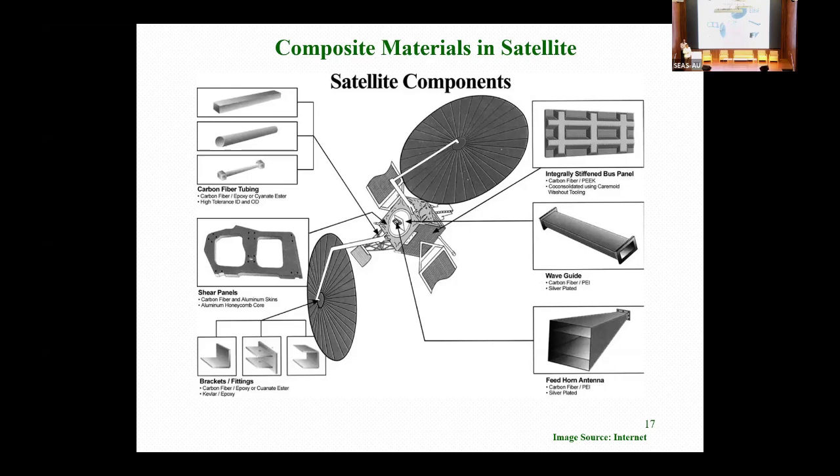What type of material are you using? You can use metal, CFRP, KFRP, quartz, anything that is compatible with your adhesive. You cannot go for a different prepreg or reinforcement with a different kind of adhesive. They should be compatible together, and their curing cycles should be compatible with each other, so they can generate the bond with your core. The core itself can be metallic or non-metallic. We are using Nomex core, people are using Kevlar core, and we have developed a carbon core here also.